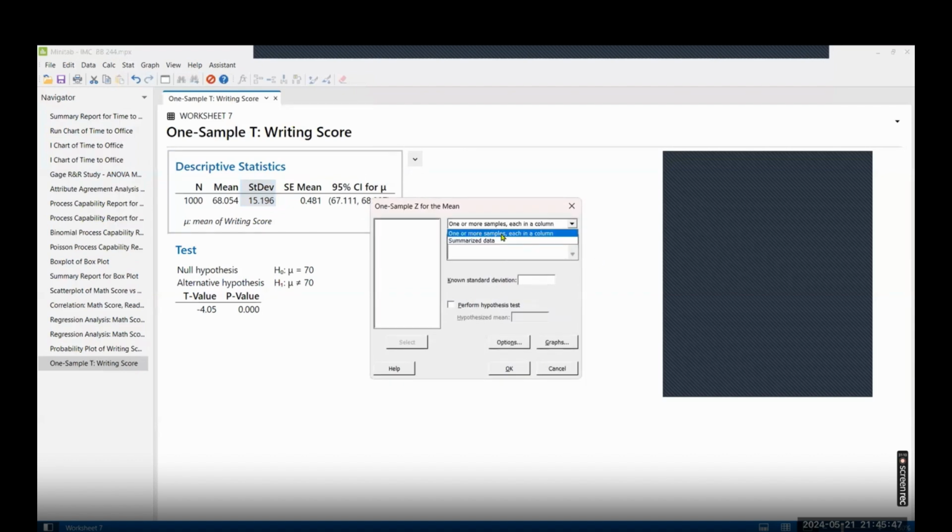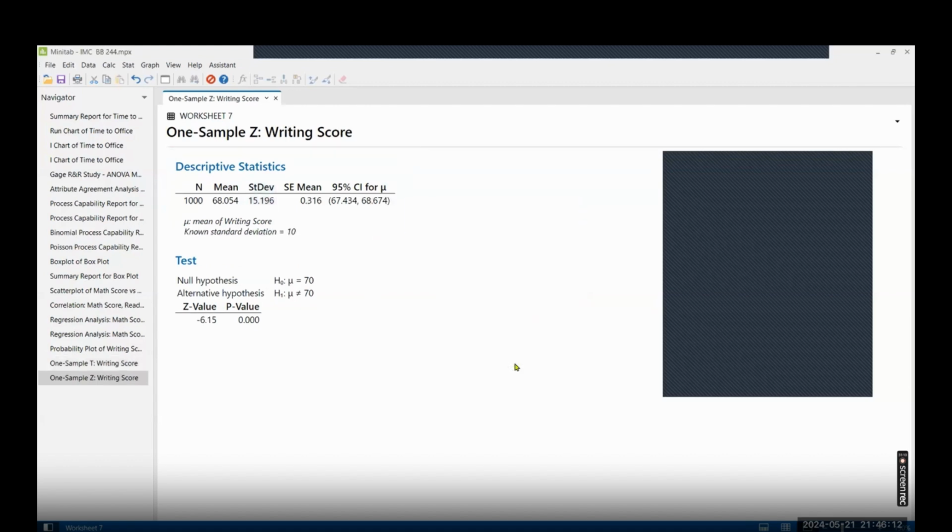You have the value here, writing score. You may have a standard deviation. Let's say I consider 10, as I was expecting. And perform a hypothesis test, like, let's say 70 is the value, right? Click on OK.